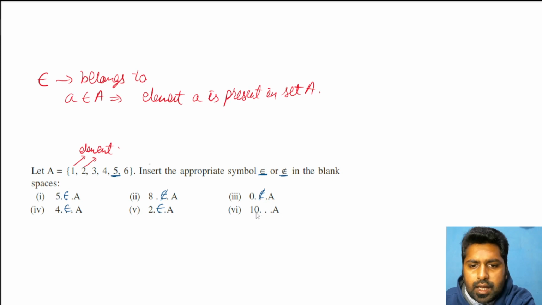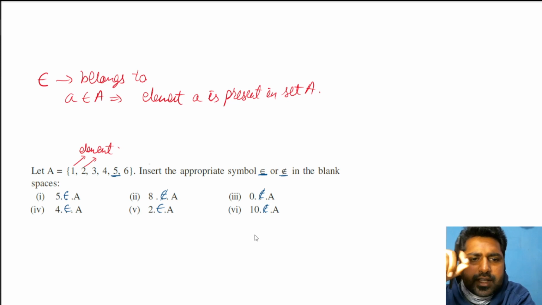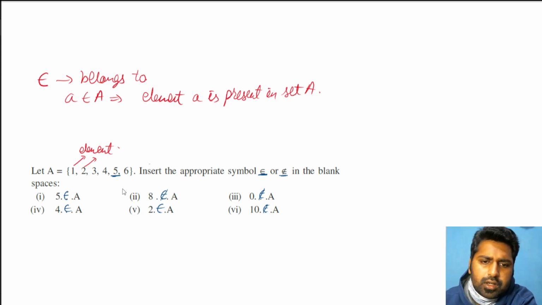And 10 is not present in this set, so again it does not belong to. So if some element is present inside the set, we say belongs to, otherwise it does not belong to.